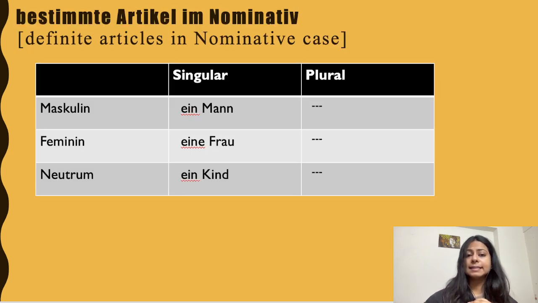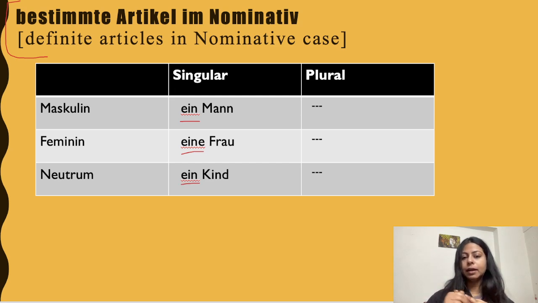Now let's see unbestimmter Artikel. Let's see what we have just learned. Sorry for the typo. Here it should be unbestimmter and here it should be indefinite. Now let's look at the table. मैस्कुलिन में unbestimmter आर्टिकल क्या होता है, इंडेफिनिट आर्टिकल्स क्या होता है, ein. फेमिनिन में क्या होता है, eine. और नॉइट्रो में क्या होता है, ein.